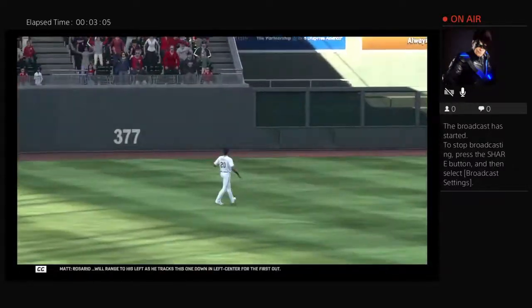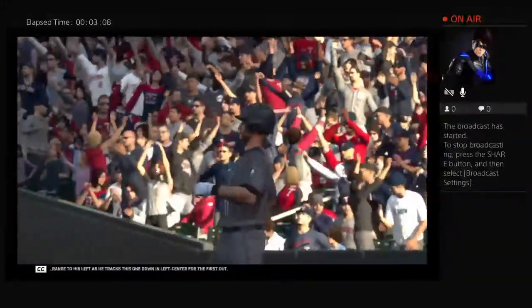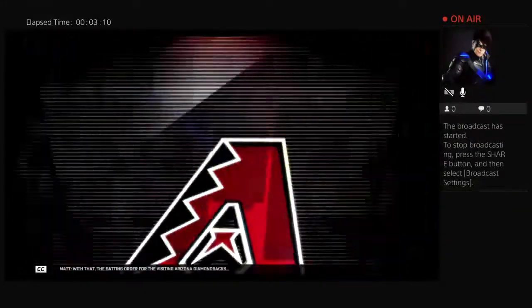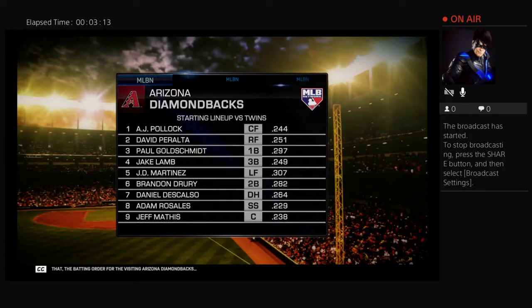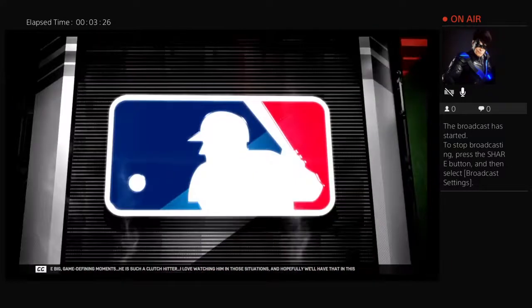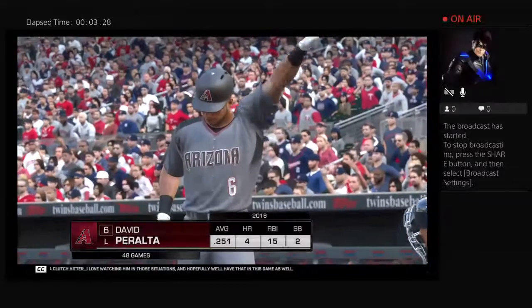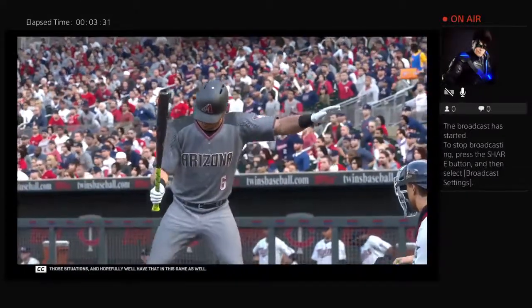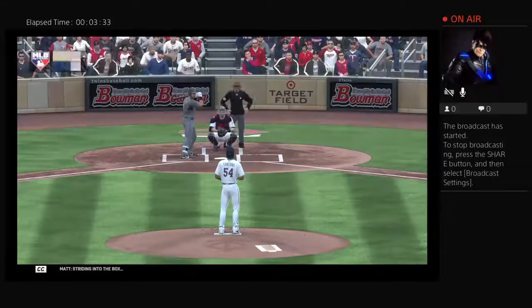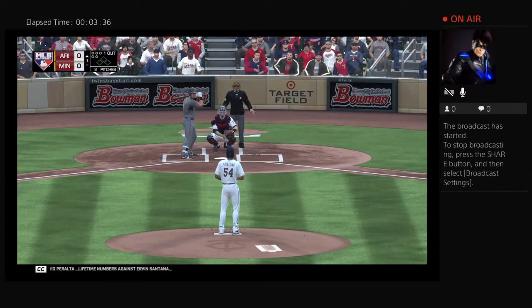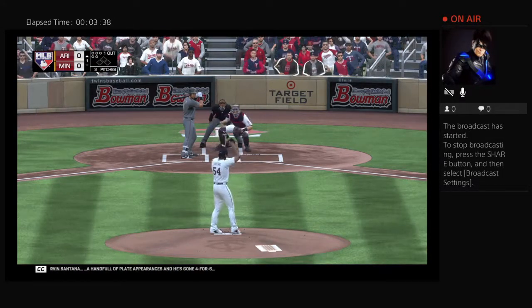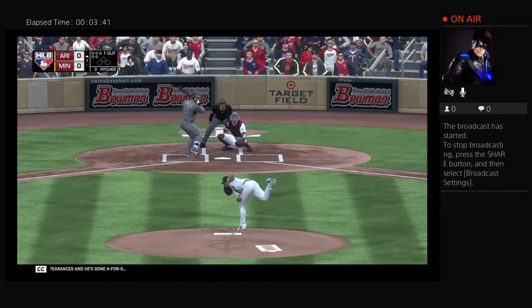The starter for the Cardinals is Carlos Martinez. With a win in his last start, Martinez has now won 3 of his last 4 and has struck out 7 or more batters in 4 straight starts. He had a no decision in his only start versus the Pirates this year, giving up 2 runs through 7 innings. And the starter for the Pirates is Trevor Williams. Williams followed up an outing in which he threw another 7 scoreless innings against the Tigers by posting another quality start against the Blue Jays on August 12. He has a 2.95 ERA over 6 starts since the All-Star break.